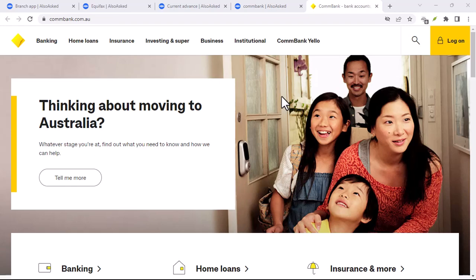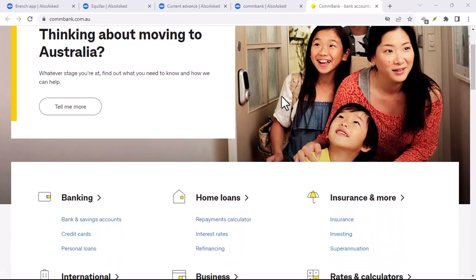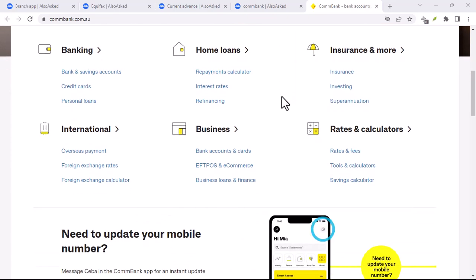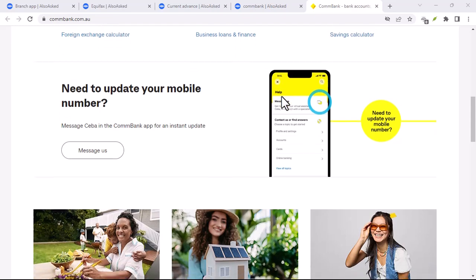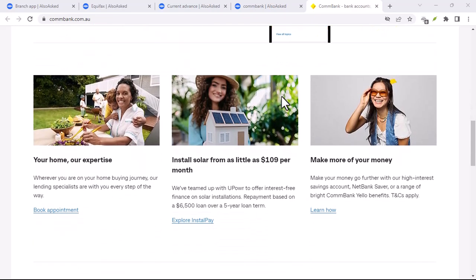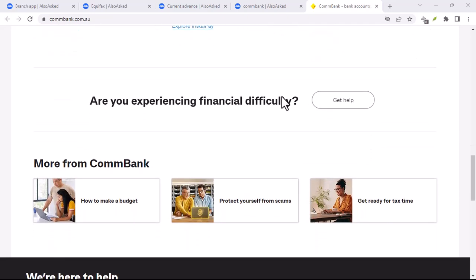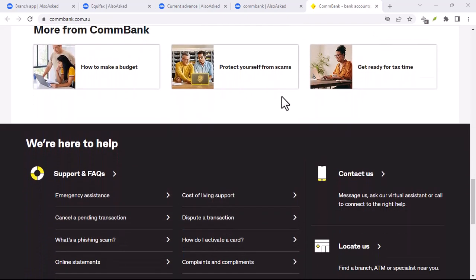Have you ever found yourself in a situation where you needed to prove your CommBank account balance, but couldn't figure out how? It's a common dilemma, especially when dealing with important transactions like buying a home or applying for a loan. In this video, we'll guide you through the simple steps to obtain a proof of balance from CommBank.